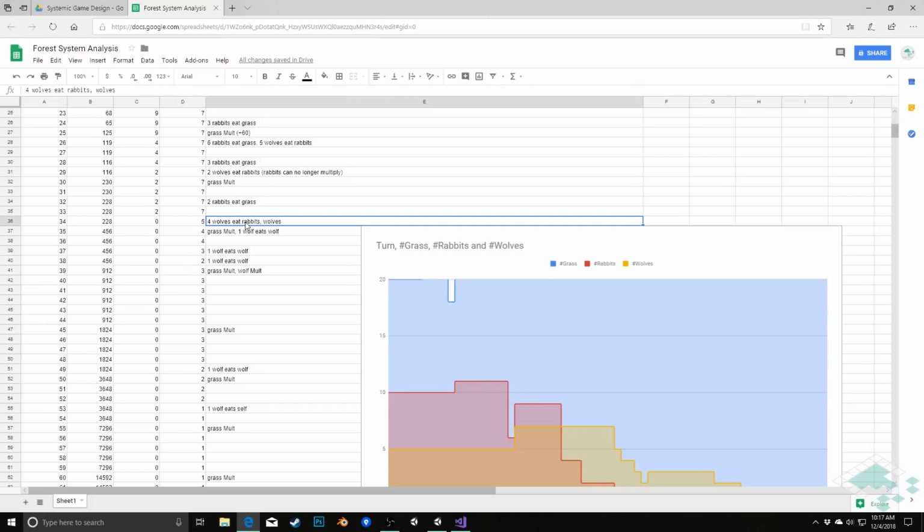So the issue is not that rabbits are going hungry, or that they're running out of grass. It's a supply and demand problem: the supply of rabbits is not enough for the wolves that we have. So this is where we get the key nugget of information of what we can do to help fix our system, which is that either we need to decrease the amount that wolves are eating or increase the amount that our rabbits are multiplying. We need to have more rabbits in our system so that the wolves can be satisfied, but the rabbits don't die out. And so I lean definitely more toward solving that rabbit problem because, again, the wolves seem pretty steady.